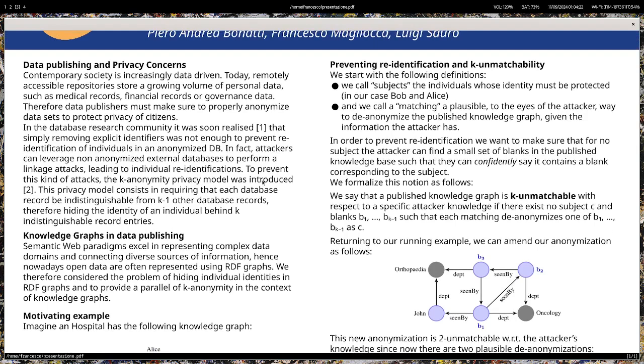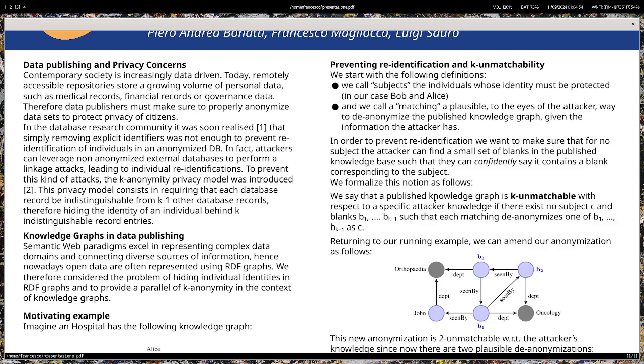We call subjects the individuals whose identity must be protected, in this case Bob and Alice, and a matching is a plausible way for the attacker, given the background knowledge, to de-anonymize the published knowledge graph. So in order to prevent identification, we must make sure that for no subject is the attacker able to find a small set of blanks in the published knowledge graph, such that they can confidently say that this set contains a blank that must be de-anonymized to the subject, no matter what matching.